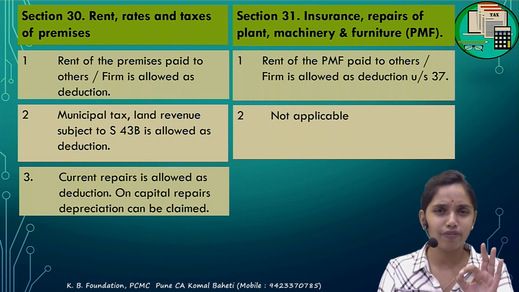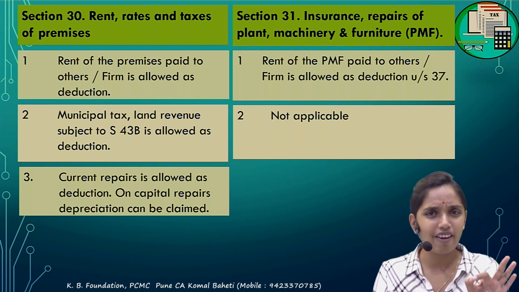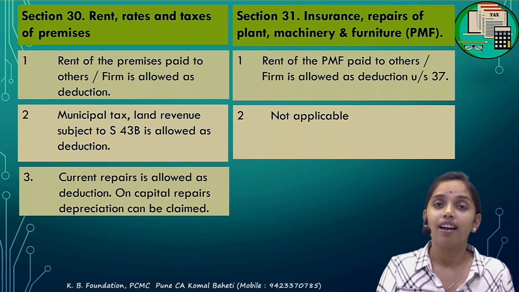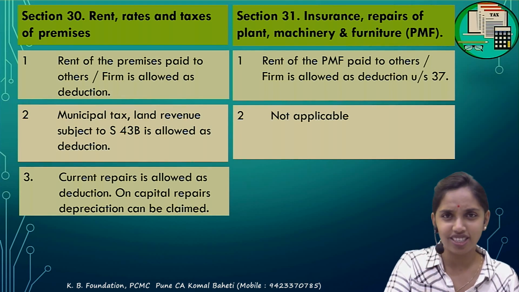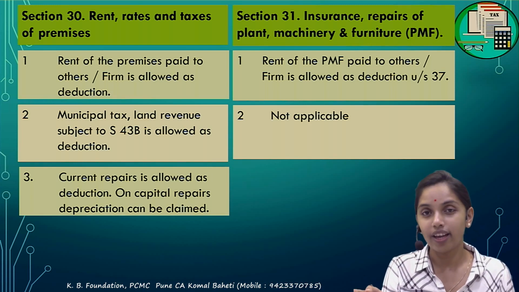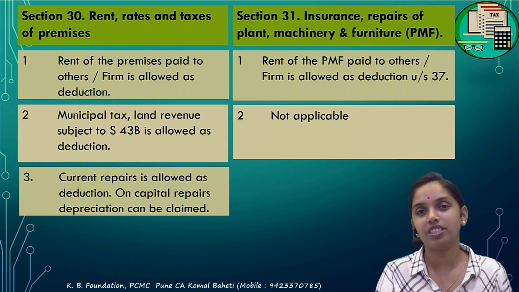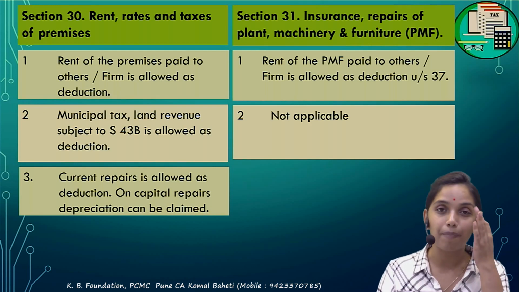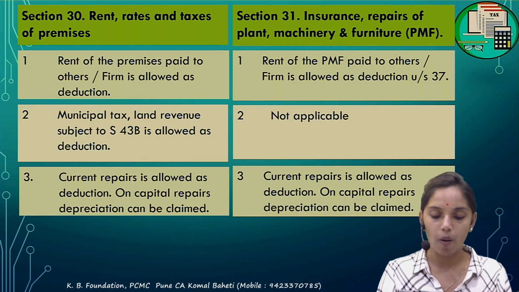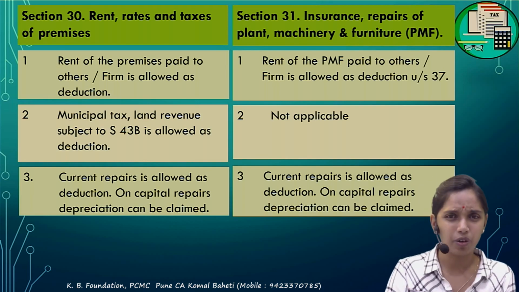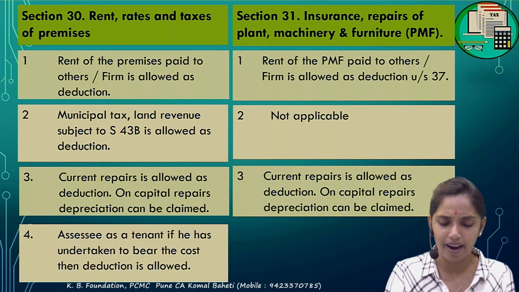Correct. देखो, it's very simple. Revenue expenditure would be allowed as deduction. Capital expenditure not allowed as deduction. एक तो you will get the depreciation under section 32, or that should be specifically given under section 35. Then only the capital expenditure could get a deduction. Otherwise not. So the current repair is allowed, the capital repair won't get a deduction. This is common for the plant and machinery as well. It is common for the building and the plant and machinery.